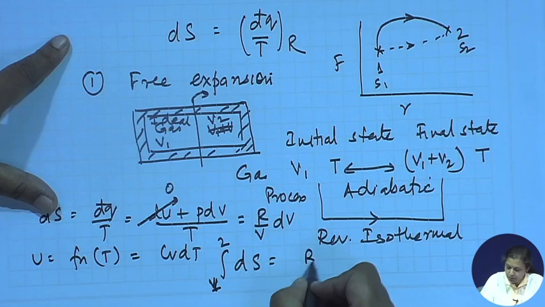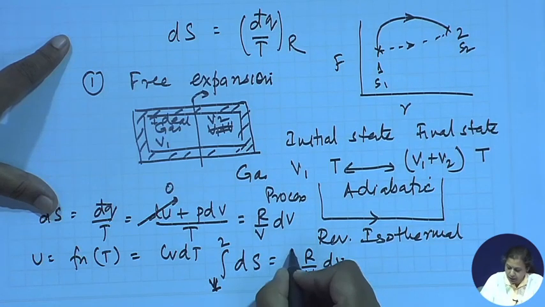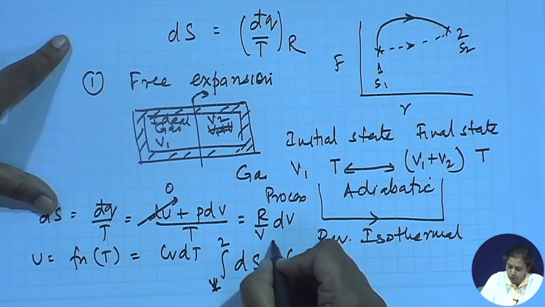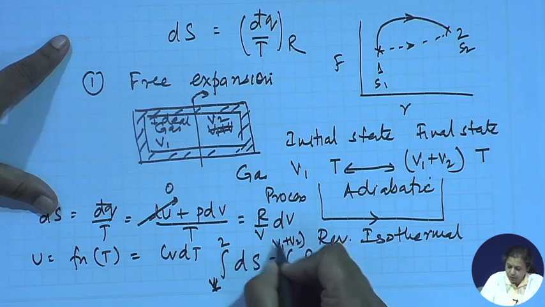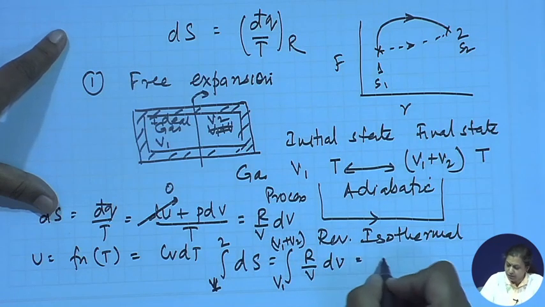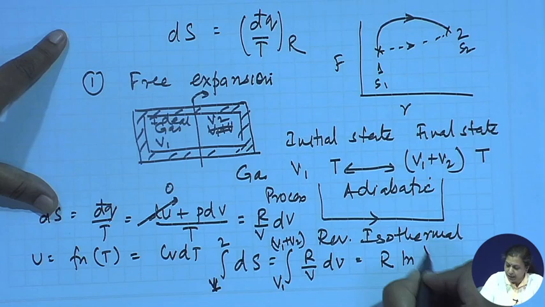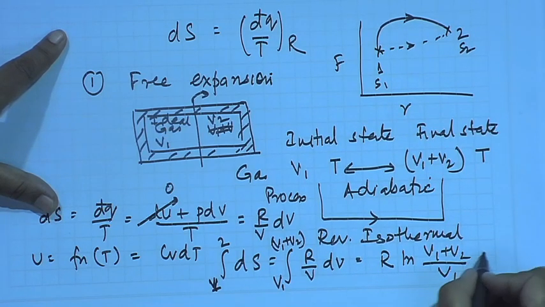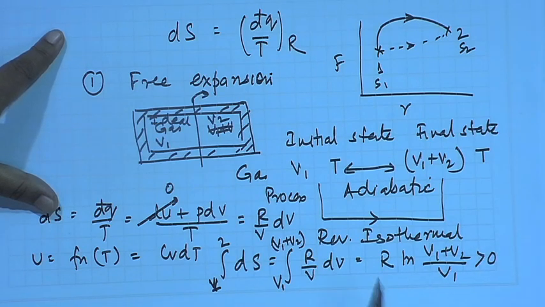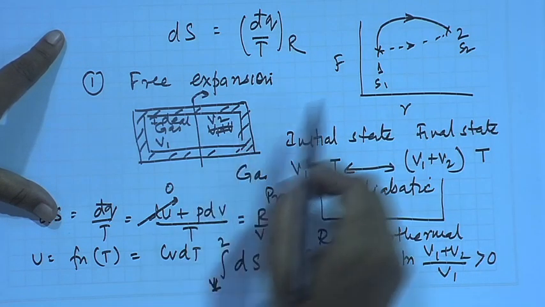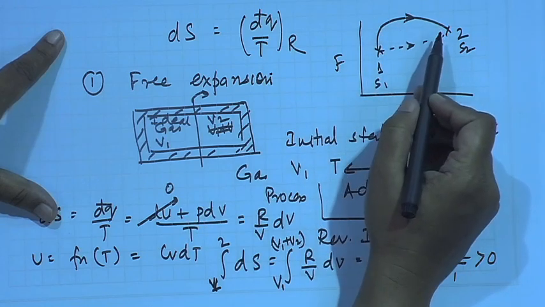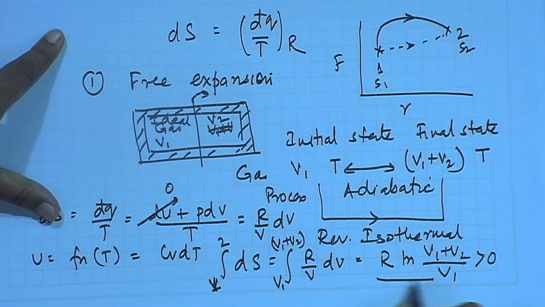This should be equal to integral of R by v dv from state 1 where the volume is V1 to V1 plus V2, or in other words this is equal to R ln((V1 plus V2) by V1), and as we know this is greater than 0. So, now do you understand why free expansion is a spontaneous process? Because the entropy generated in the process is greater than 0.